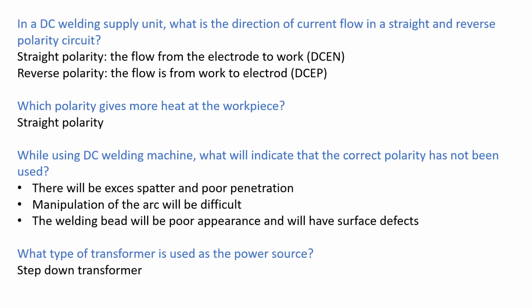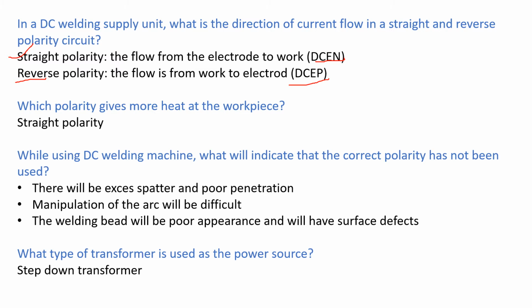In a DC welding supply unit, what is the direction of current flow in a straight and reverse polarity circuit? The straight polarity is also called direct current electrode negative. In this, the current flow is from electrode to workpiece. In reverse polarity, the flow of current is from workpiece to the electrode. The reverse polarity is also called direct current electrode positive.